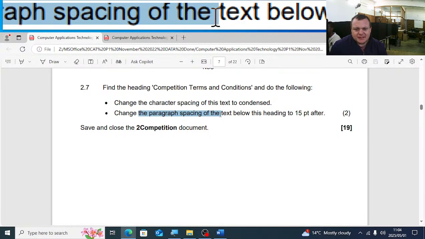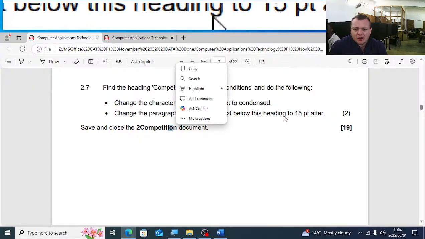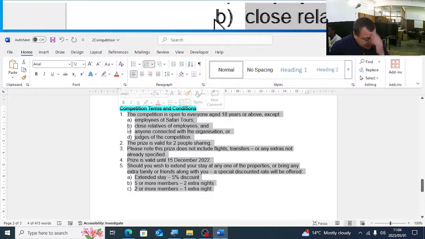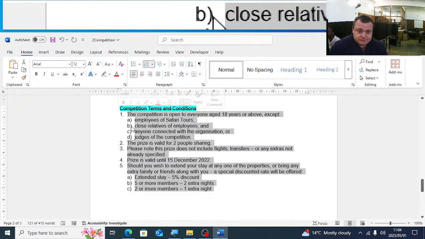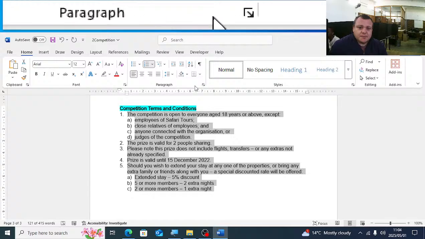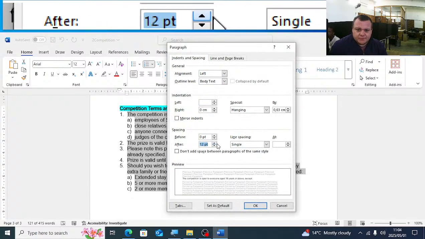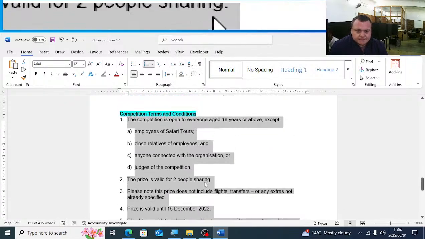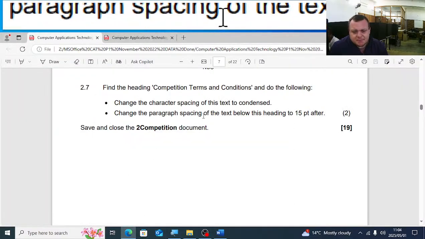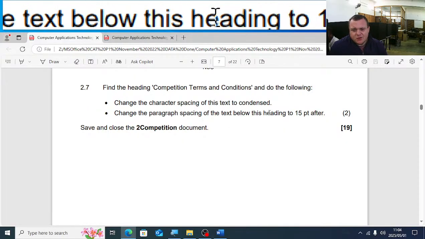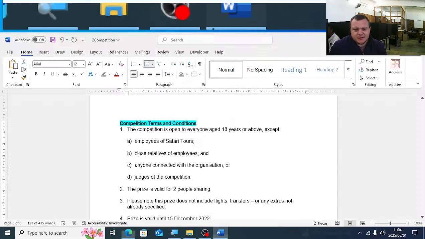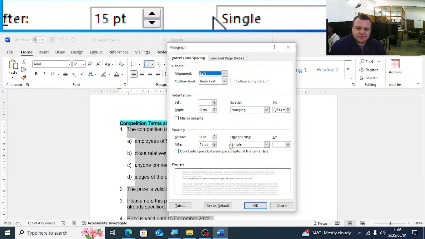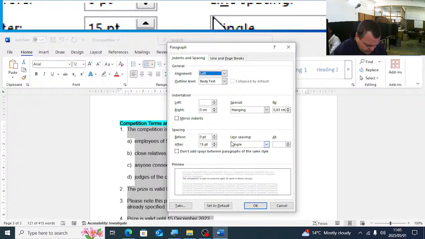And they tell us to change the paragraph spacing of the text below this heading to 15 pt after. So what we will select is the list there, the text. We'll go to the paragraph dialog box. You'll say after spacing 15. Just going to read the question again. Change the paragraph spacing of the text below this heading to 15 pt after. So you'll select the text below that heading. You'll select the spacing 15 pt after.